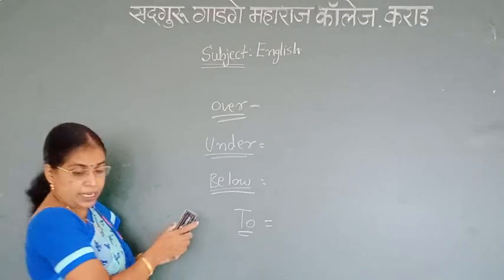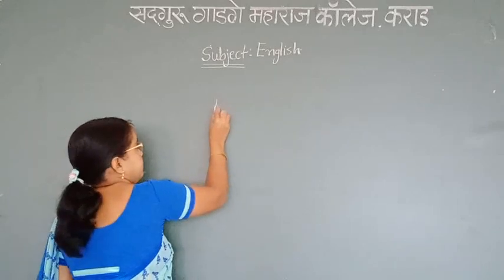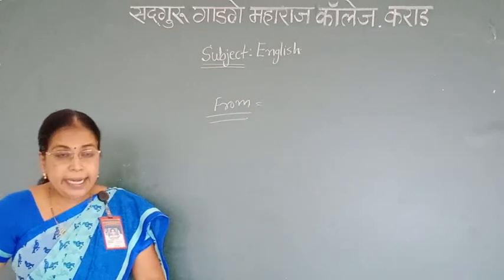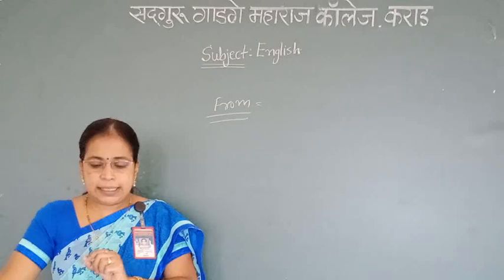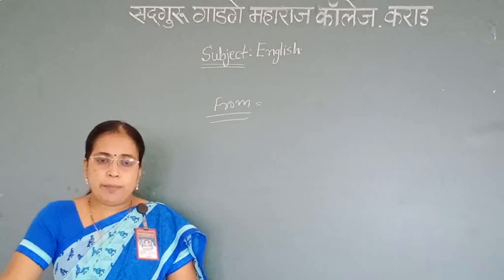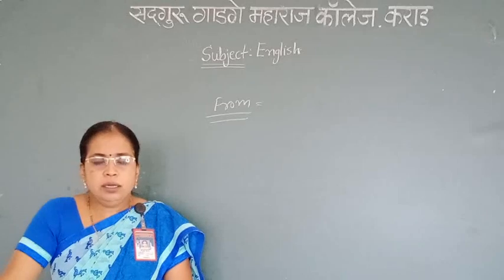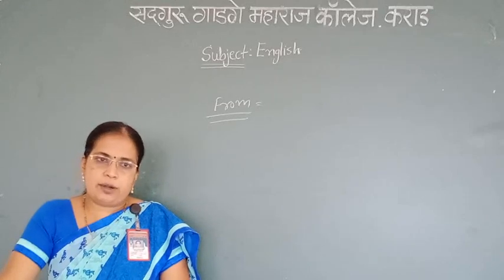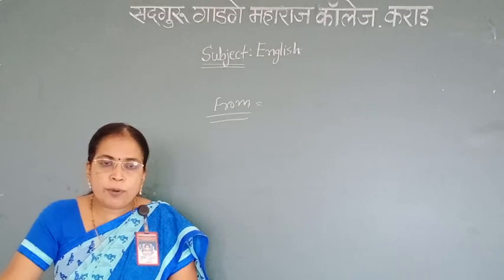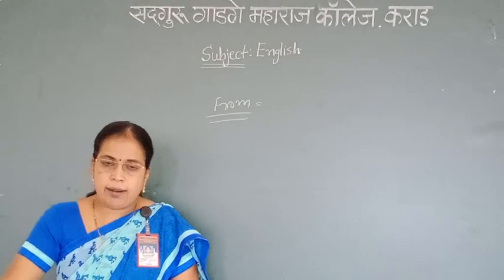Then the next preposition, from. From indicates the point of place at which a motion, journey or action starts. For example, he came from the USA. We walked from the beach to the farm. He drove here from Pune.